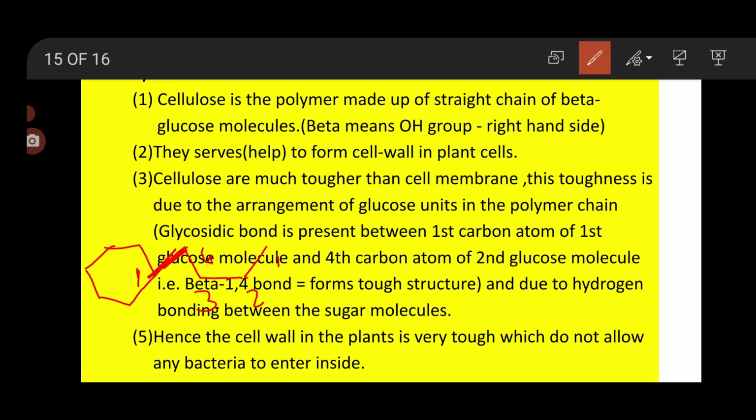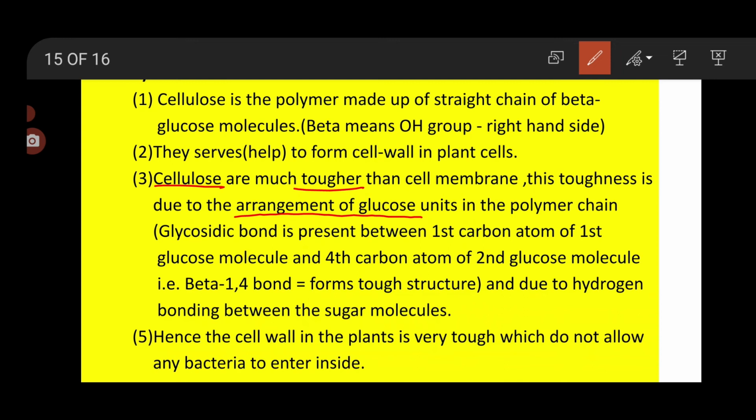The bond which is present between the first and the fourth carbon atom makes this bond tough. When the bond is present between the first carbon atom of the first molecule and the fourth carbon atom of the second molecule, then this bond is very tough. That's why the cellulose molecule is very tough in nature. So what is the reason why this cellulose is much tougher? This toughness is because of the arrangement of the glucose molecules.